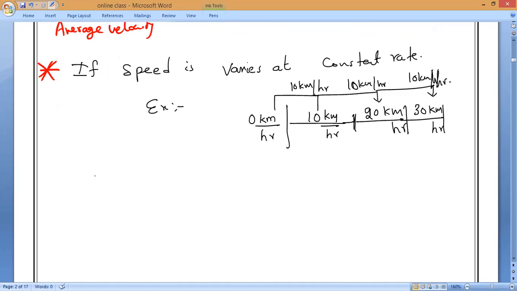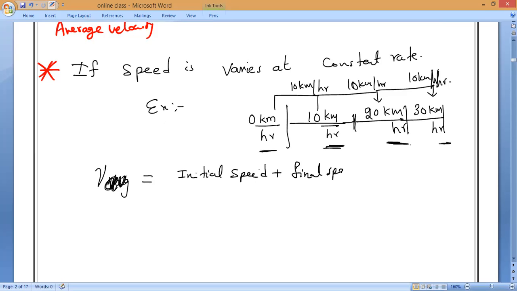So V average is equal to, we can take anything: this is the initial speed, this is the final speed. Wherever you take, V average is equal to the sum of initial speed plus final speed, divided by 2. That will give you.